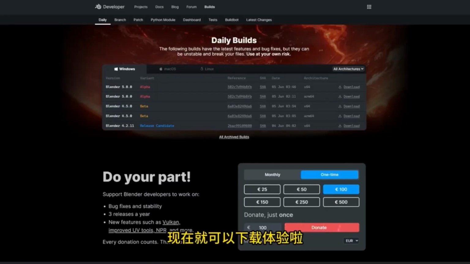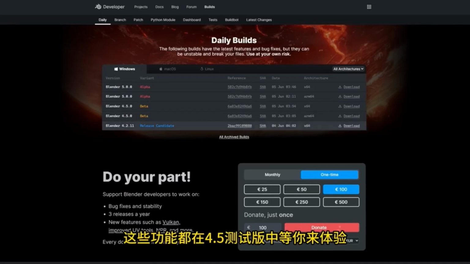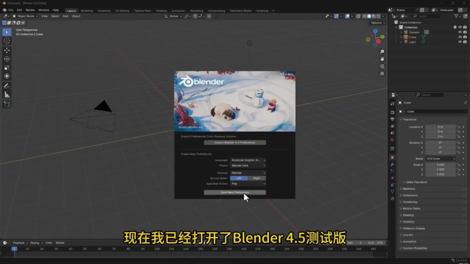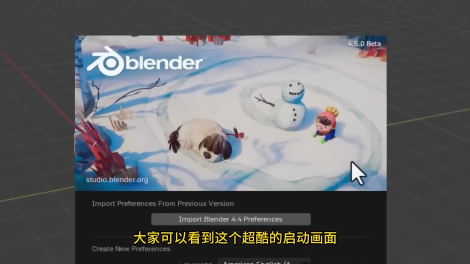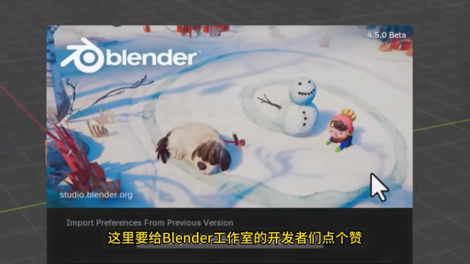You can download and experience it now, so without further ado, let's take a sneak peek at the new highlights of the Blender 4.5 beta. These features are waiting for you to explore in the 4.5 beta. I've already opened the Blender 4.5 beta, and you can see this super cool startup screen. Let's give a thumbs up to the developers at the Blender Studio.